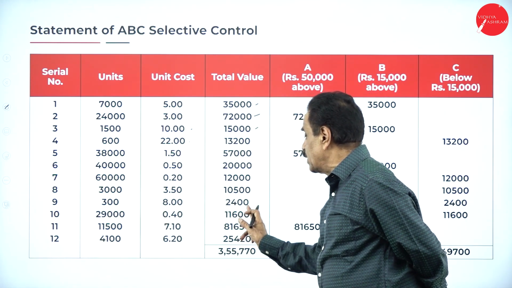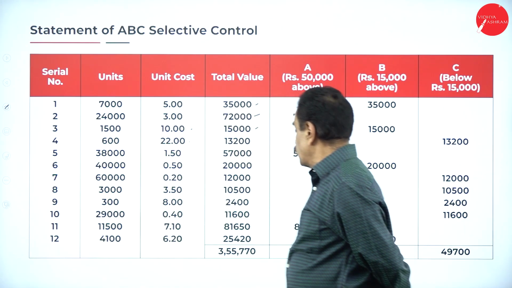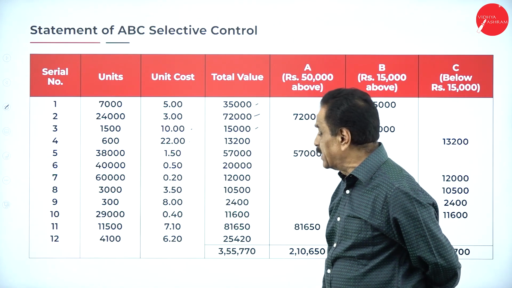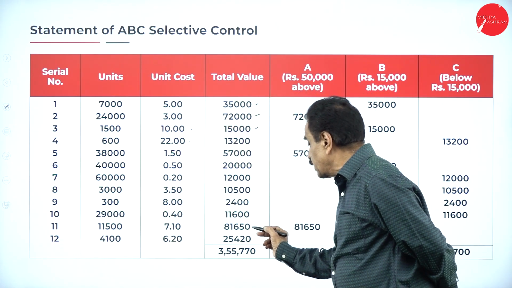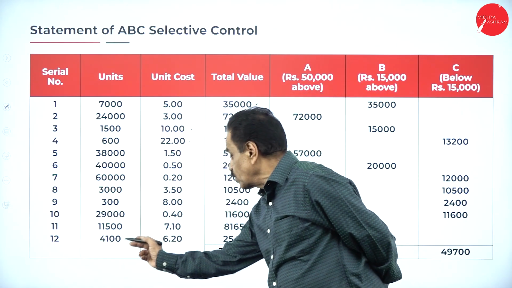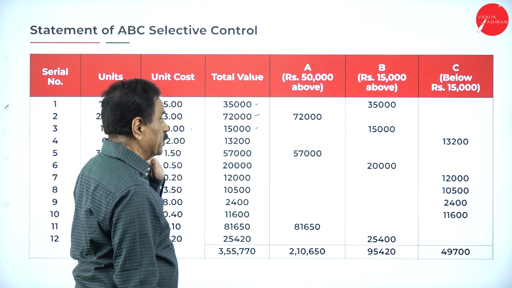300 into 0.80 is 2,400. 29,000 into 0.40 is 11,600. 11,500 into 7.10 is 81,650. 4,000, this is the value. The total value is 3,55,720.